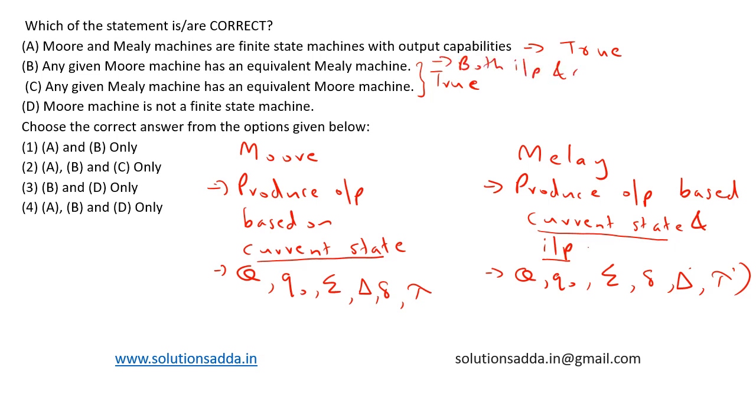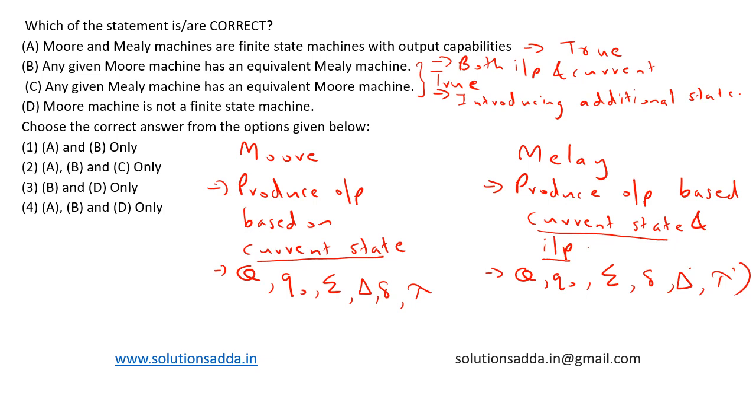input and current state. And similarly for Mealy to Moore machine conversion, this involves introducing additional states. Why is this necessary? Because in Moore machine, we are considering only the current state. We are not considering the input. So to have only current state representation, we have to make more states for considering the input also. So that is the only difference. The states might be a bit more, but both are equivalent in power.